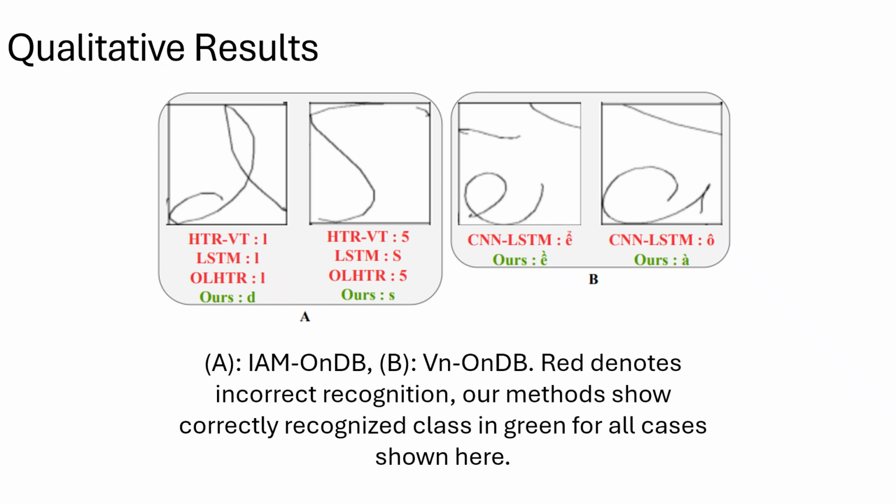We show some qualitative results. Green labels show our correct predictions where baselines misfire. Even without word context, early fusion stabilizes confusing characters, especially where diacritics or subtle curvatures matter, like Vietnamese tones or similar-looking Latin glyphs.